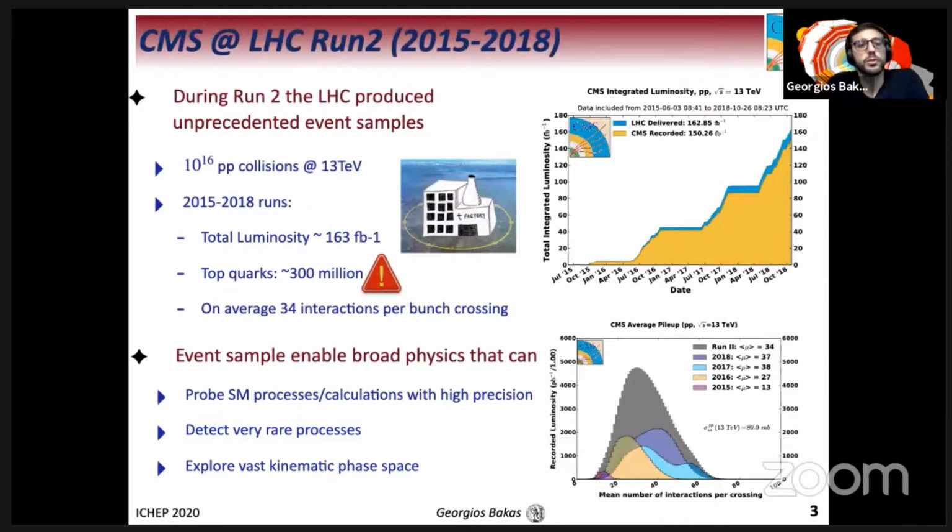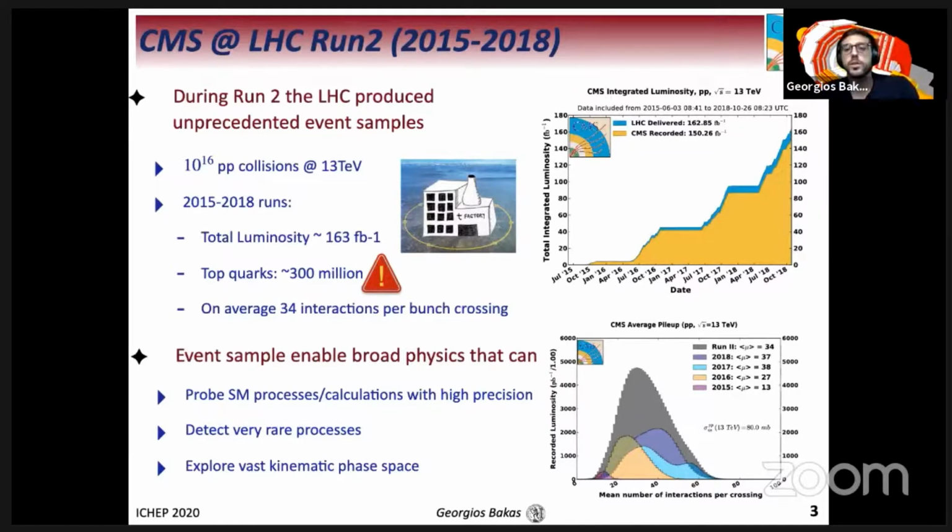So, first of all, let's take a look at CMS at the LHC Full Run 2 that started in 2015 and ended in 2018. During Full Run 2, the LHC produced unprecedented event samples, almost 10 to the 16th proton-proton collisions at a center of mass energy of 13 TeV. And during this period, the total integrated luminosity was found to be almost 163 inverse femtobarn.